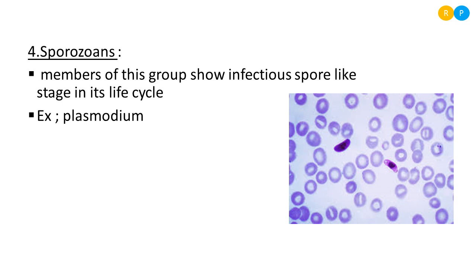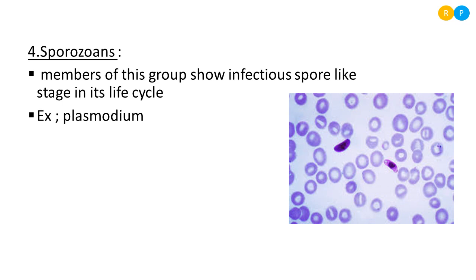You can see in the diagram the presence of Plasmodium within the bloodstream. You can find the violet color crescent shaped cells. Those are nothing but Plasmodium. Clear? The spore is actually the infectious form of the sporozoans. In the infectious stage, the sporozoans enter into our body. That infectious stage is nothing but the spore forming stage.